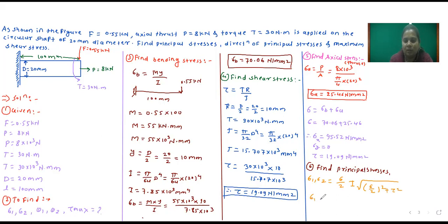So we will put the values here. The value of sigma is 95.52 divided by 2 plus minus square root of (95.52 by 2) bracket square plus the value of tau, the shear stress, is 19.09 square. So you solve and tell me sigma 1 is equal to how much and sigma 2 is equal to how much.